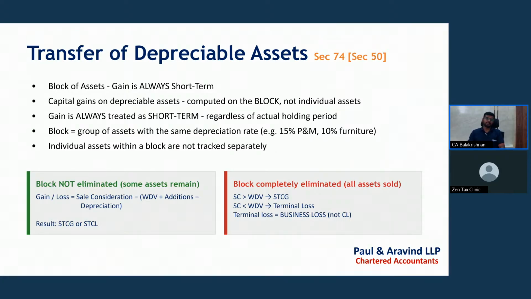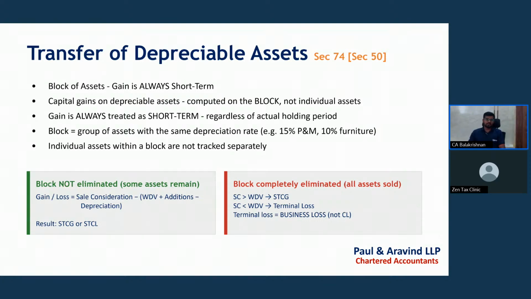Capital gain on a depreciable asset, as I said earlier, is computed on the block of asset concept only. Say for example, if we have a plant and machinery block, the depreciation rate would be 15%. Generally, that plant and machinery block can be grouped and depreciated at the rate of 15%. So that 15% category needs to be entirely sold, and only then is capital gain arising. Or if the sale consideration received is more than the WDV of such block of asset, only in such a case will capital gain arise. I have given an example in the next slide. We will see it in the next slide.